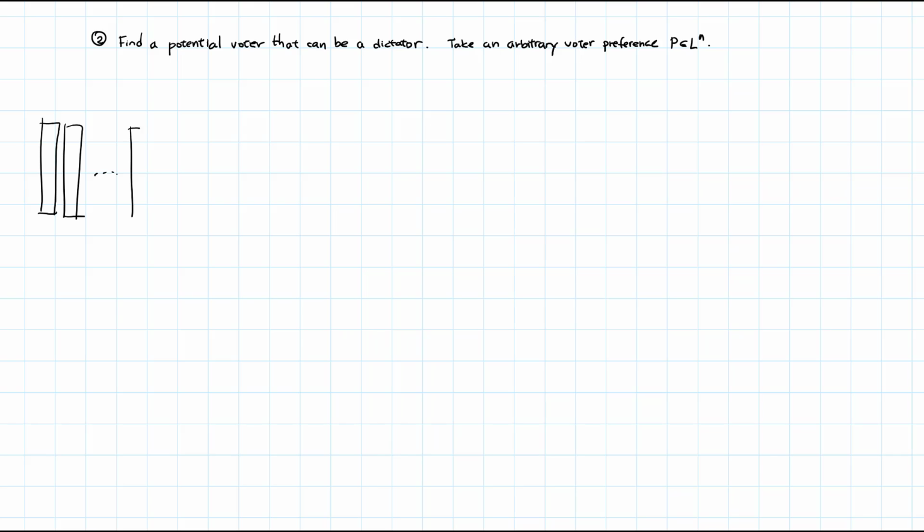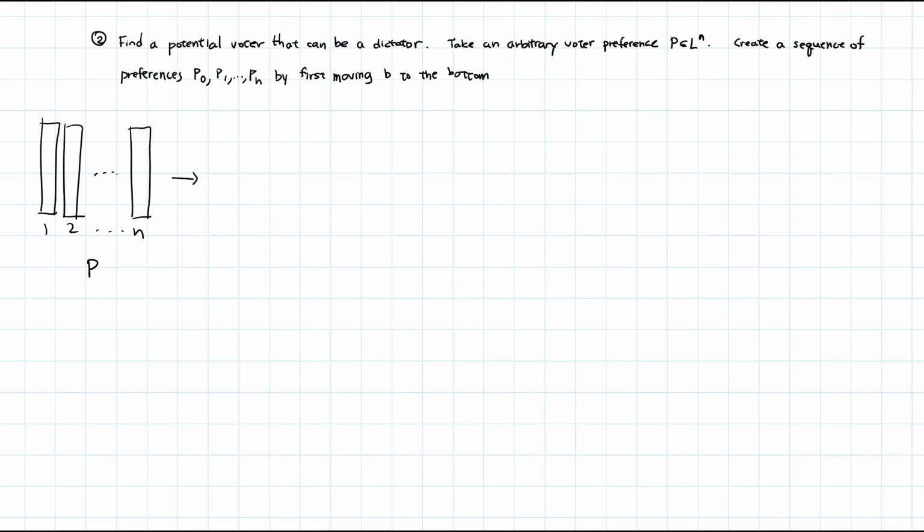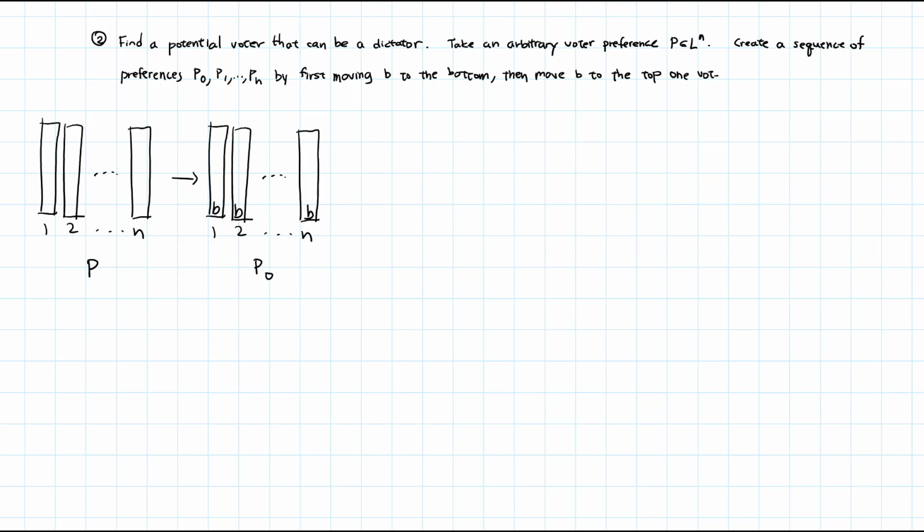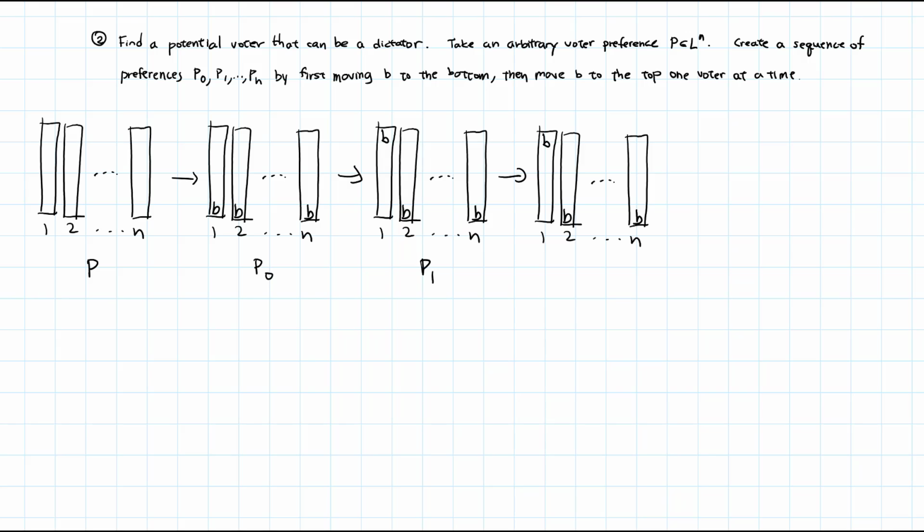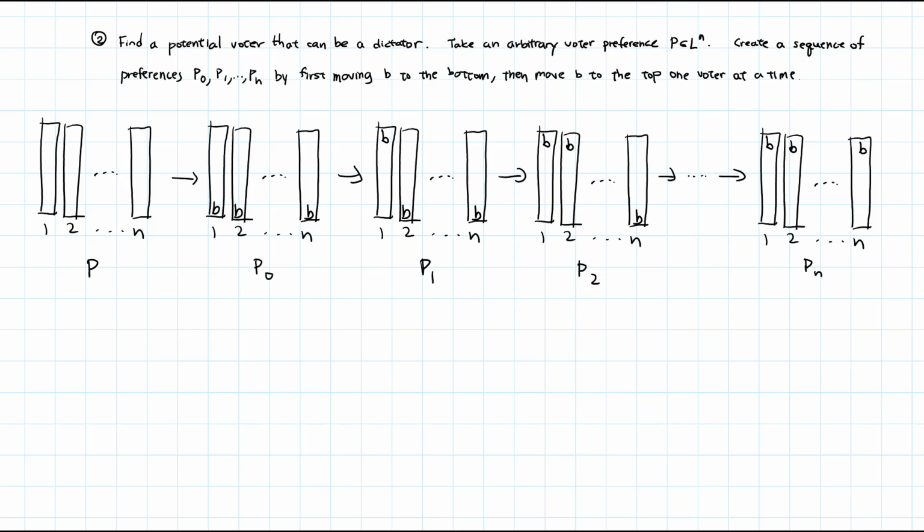In the second part, we want to find a potential voter that can be a dictator. We start by taking an arbitrary voter preference P. We then create a sequence of preferences P0 to Pn by first moving B to the bottom of everybody's list, and then moving B to the top one voter at a time. We now look at how F ranks B in these preferences.